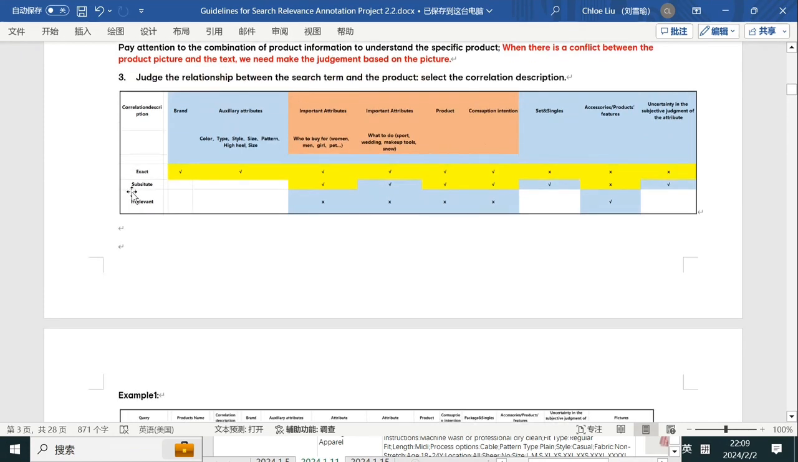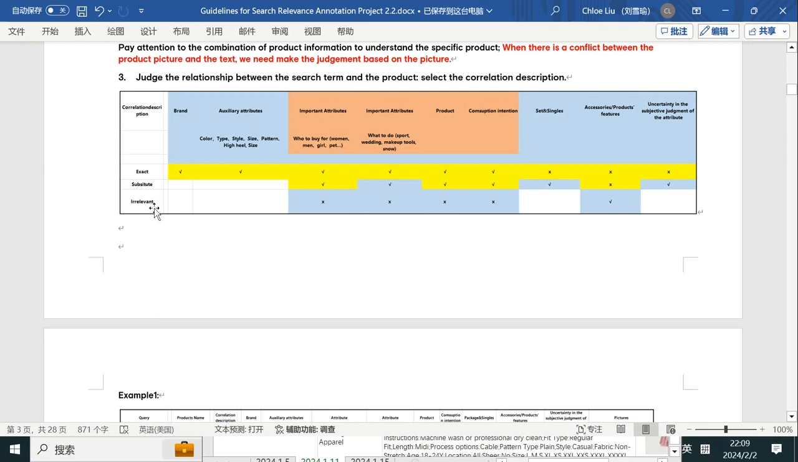And we mark it as substitute when the product fully meets the important attributes, is the same product as the search item, and also meets the requirement of consumption intention. It can also be set as singles, but it is not an accessory. It can have uncertainty. Under this circumstance, we can mark the product as substitute.